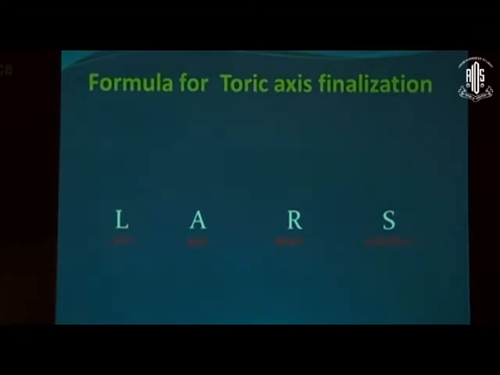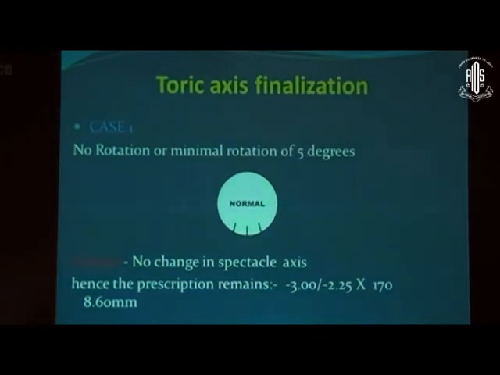There's a rule that is LARS, left add and right subtract. Now just an example of that is, this is at 6 o'clock. If there is no rotation, this mark is not going to this side or that side, then we don't have to modify the axis.